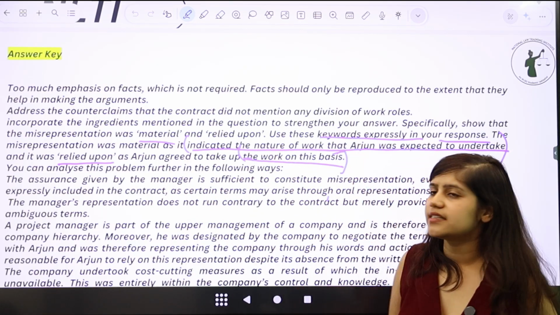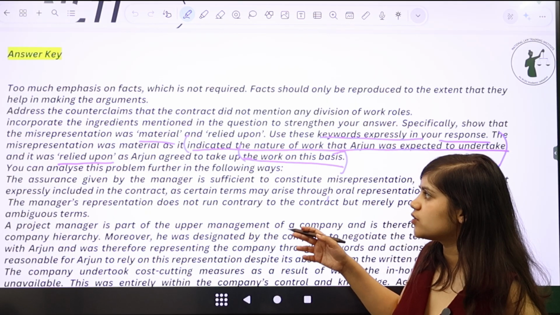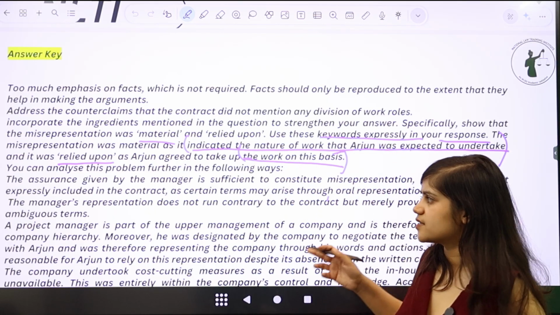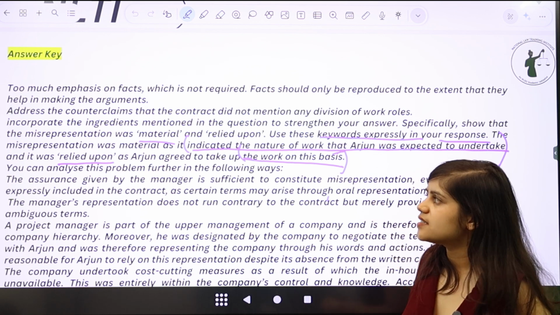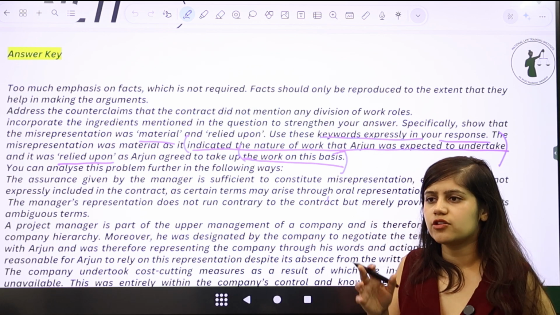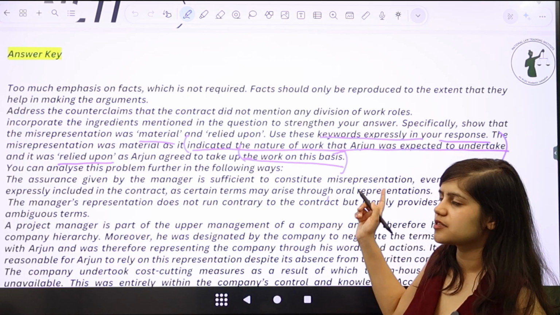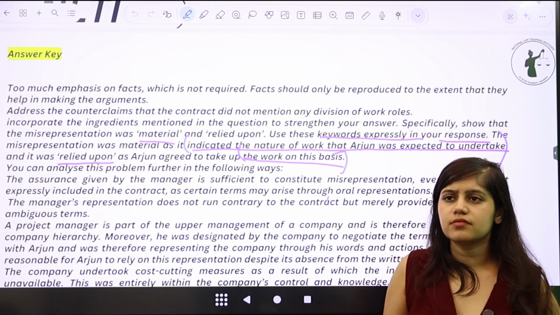You can also state that this was relied upon because Arjun, based on this representation, hired other UI developers, and so on and so forth. Which means that you have to go ahead and show in your answer that all the ingredients that have been mentioned in the legal principle have been fulfilled.